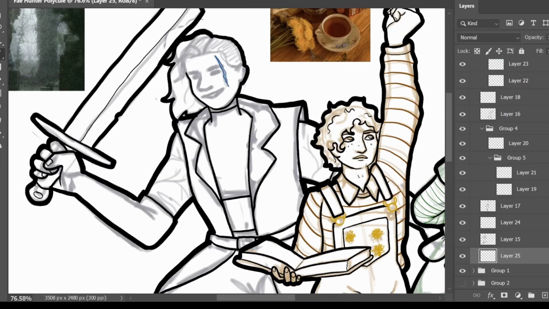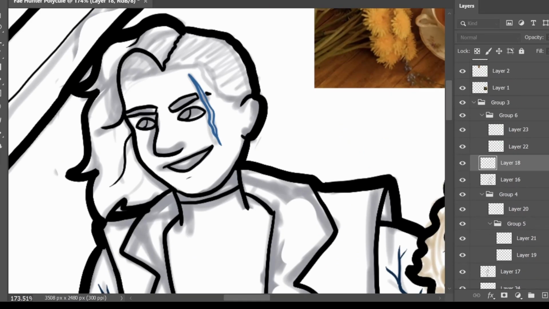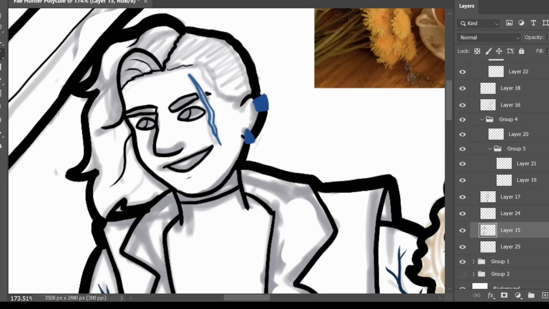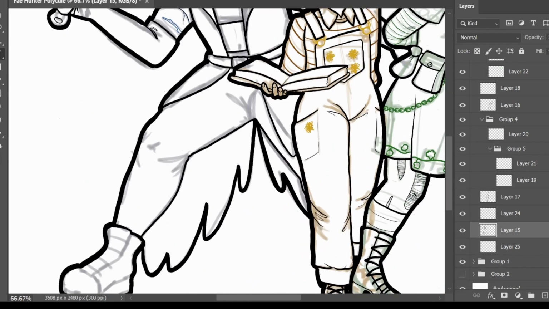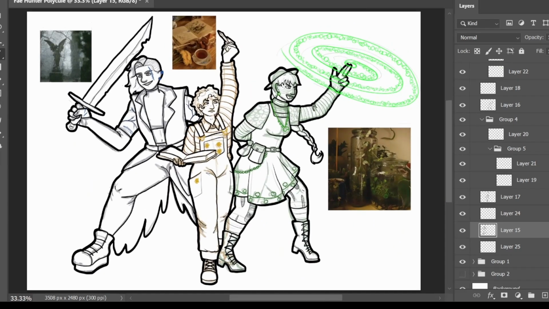Zephyr's design is the simplest, as their photo reference is also the least detailed. They have scars on their face and arms from various battles, and they will always take the hits for their partners. Eve and August both hate this, but they can't stop them. Zephyr doesn't have magic, and while they're smart, they don't have an encyclopedic knowledge of the Fae. What they do have is a large, sharp sword, iron to ward off the Fae, and laced in salt. They also have fists and steel-toed boots if nothing else works.